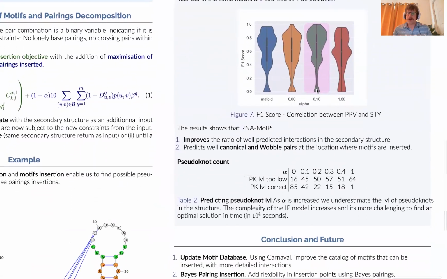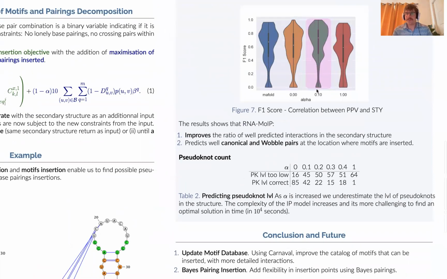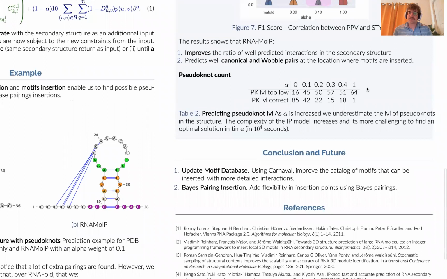It's also an approach that predicts well the canonical and wobble pairs at the location where the motifs are inserted. For the pseudoknot count, we found out that approximately half of the time we correctly predict the presence of the pseudoknot at the correct level.